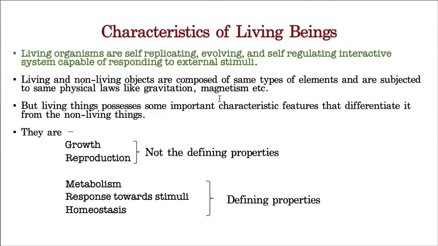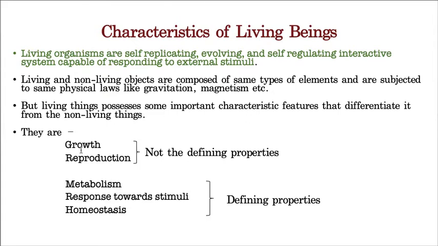Let us see how we are different from non-living objects. We, I mean living organisms, exhibit certain characteristics, and with the help of these characteristics we distinguish ourselves from non-living objects. What are they? I have given a list here, you can read it.